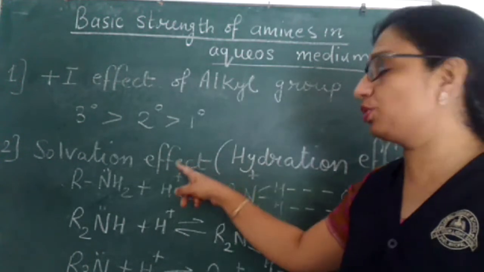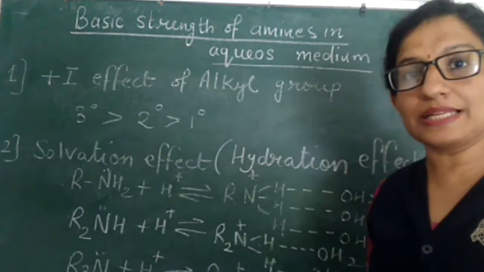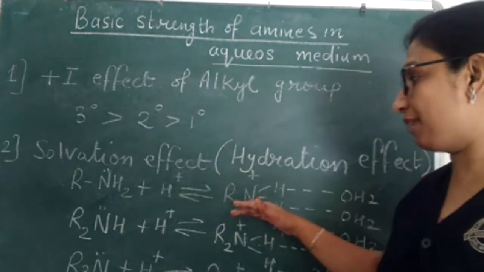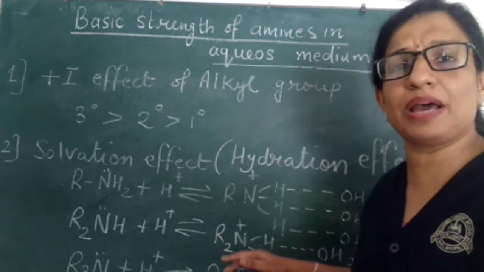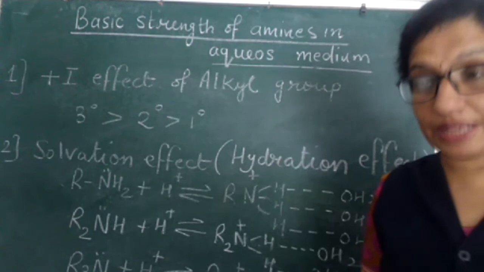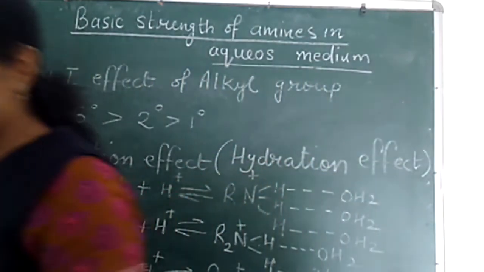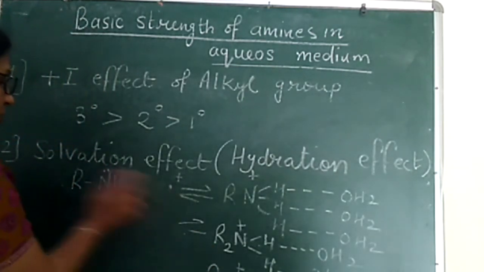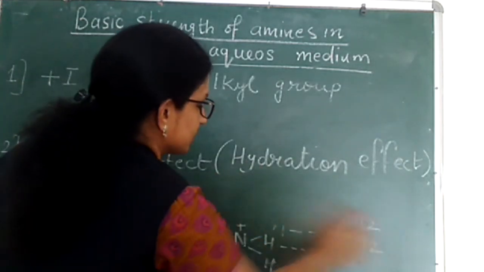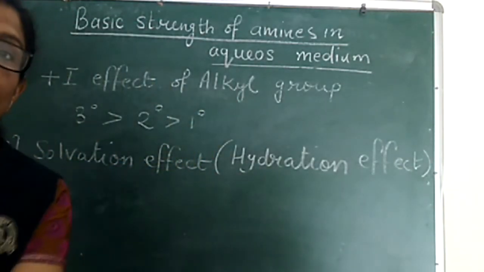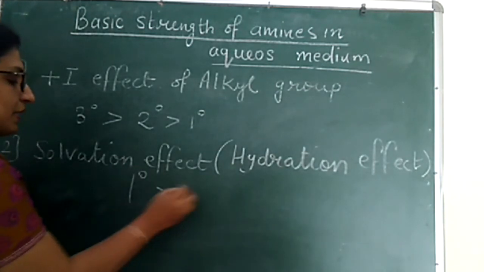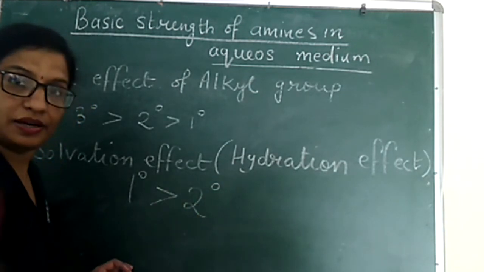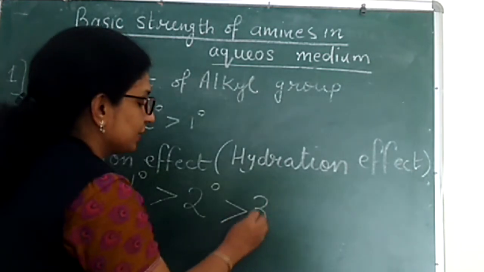That means according to solvation effect, since the extent of hydration is maximum in primary amine cation, followed by secondary amine, followed by tertiary amine, the order of basic strength for these types of amines will be, according to solvation effects, primary amines more basic than secondary amine, and secondary amine more basic than tertiary amine.